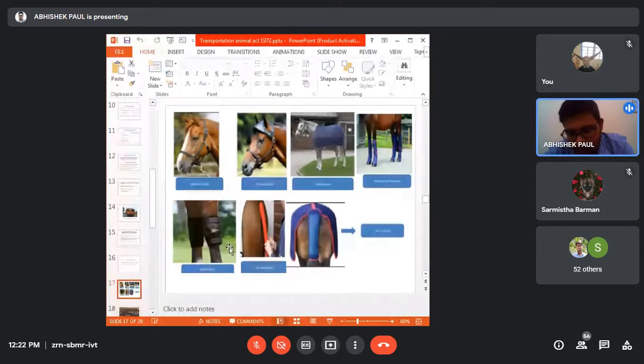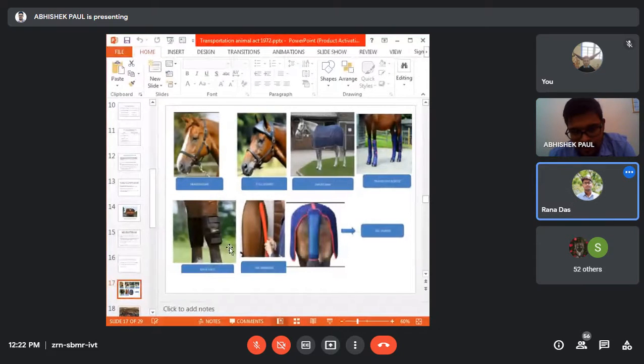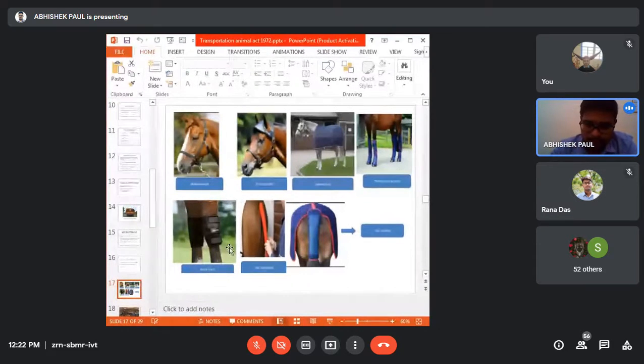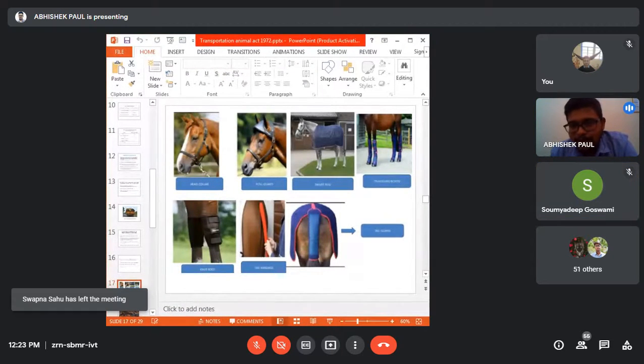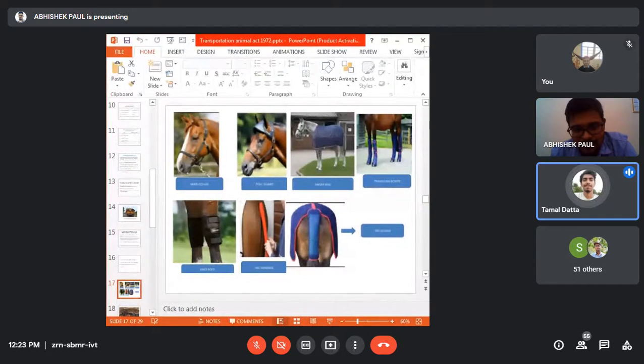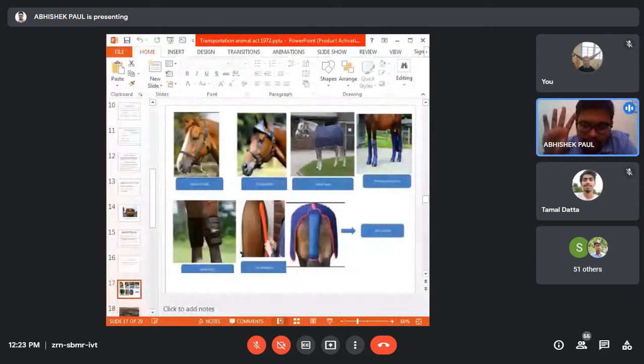It is blaze. Okay. What about Rana? Whether Sarmista's answer is correct or not? Sir, blaze. Somadip? Sir, blaze. What about Sapna? Sapna already left. Tamal, what is it? Sir, blaze. Blaze. Okay.